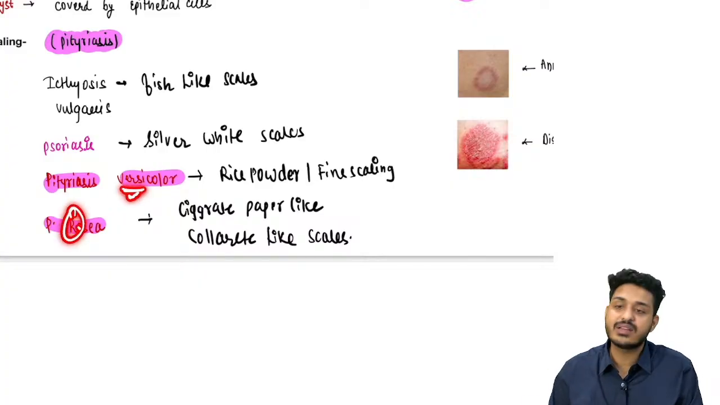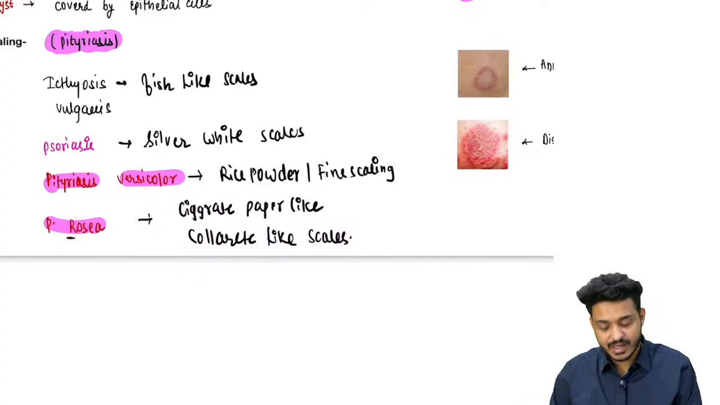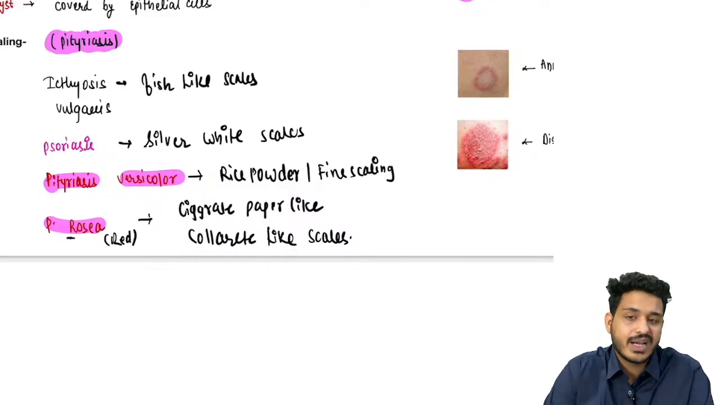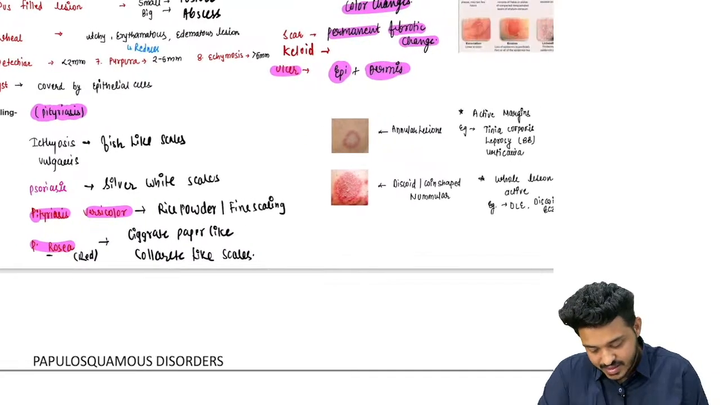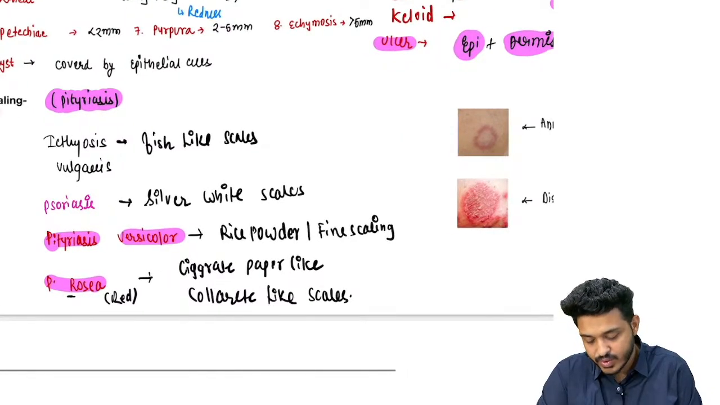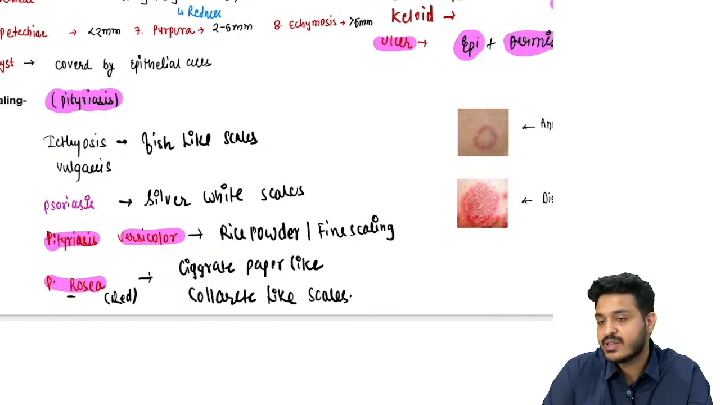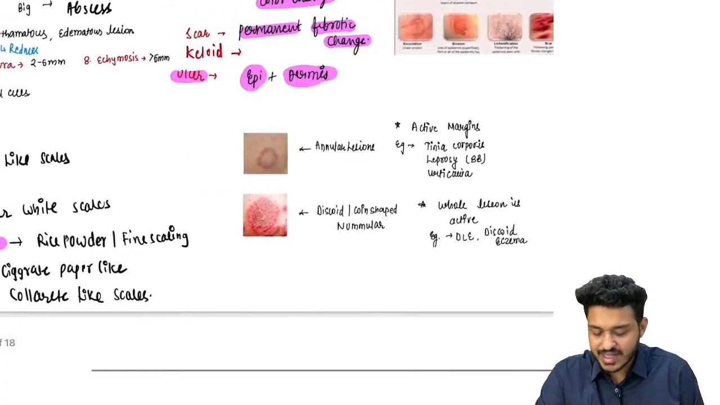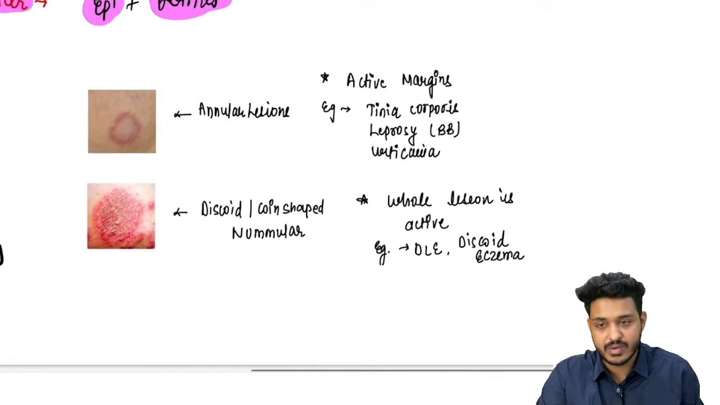Whereas rosea, yaad rakh lo, rosea mein kaisa dikhega? Trunk is going to appear red in color, right? R for rosea, R for red in color will be there, right? So these are the basic kinds of scaling that you are going to find. We have written it here, and this is going to help you out directly, right? Just go through this PDF once before the exam, and these important topics are going to get covered, right?